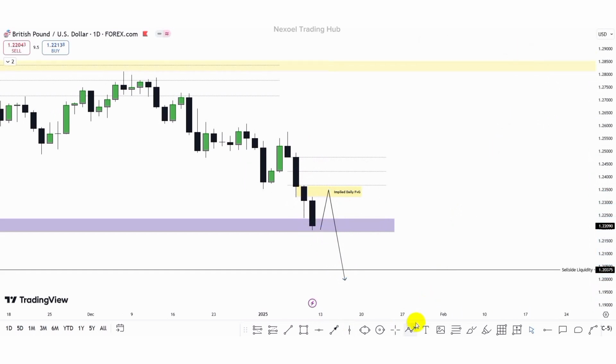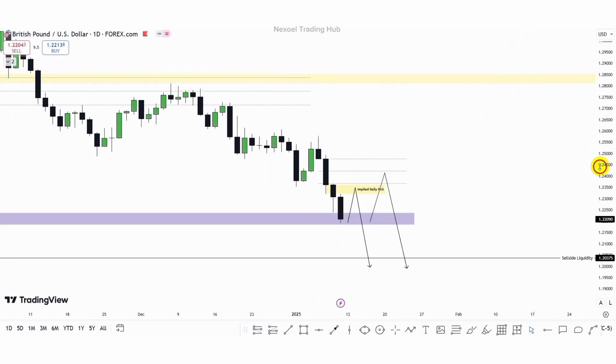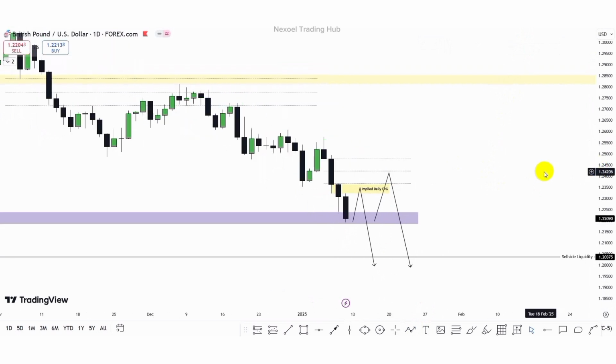Or we could see the possibility of price dipping higher into this fair value gap, and then we have the bearish continuation to the downside for the GBPUSD. So the EURUSD and GBPUSD are all heavily bearish, unless we see otherwise, price continues bullish. But these pairs are heavily bearish, just the way we can see that DXY is bullish.